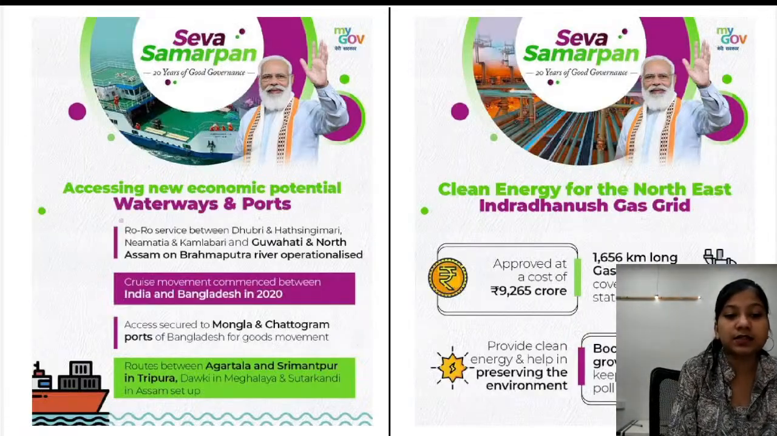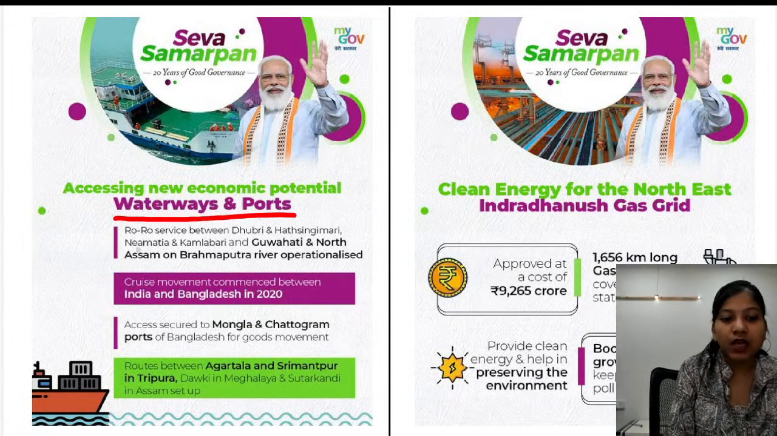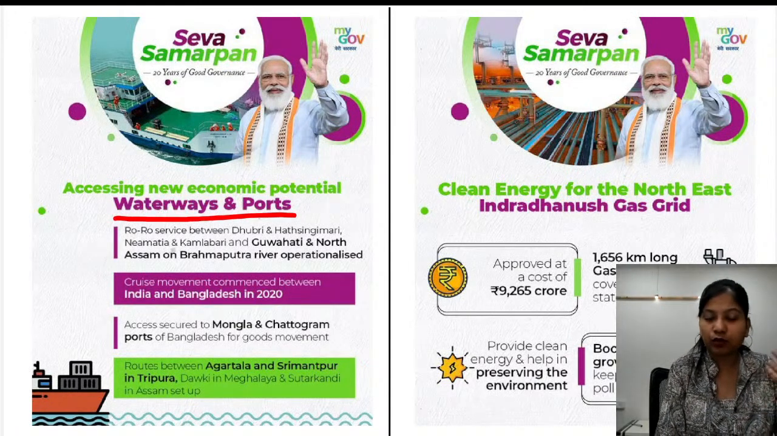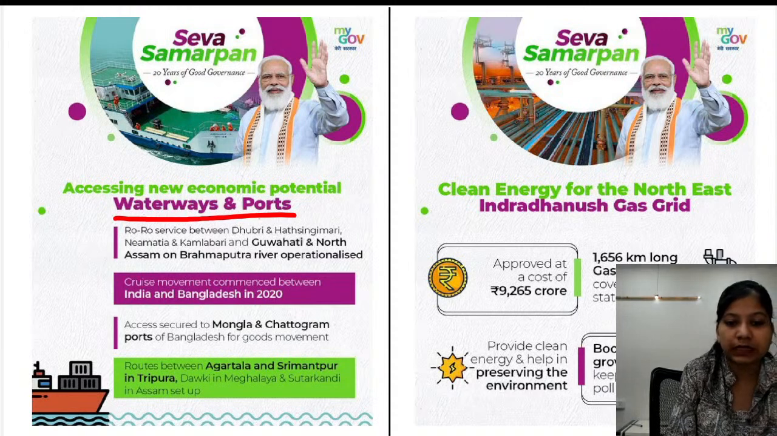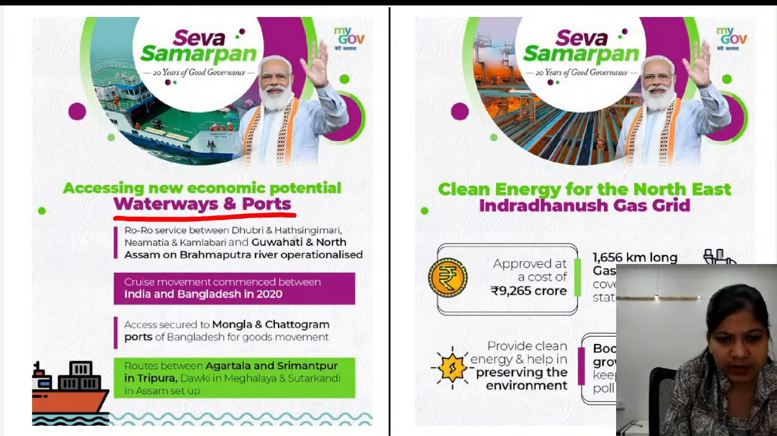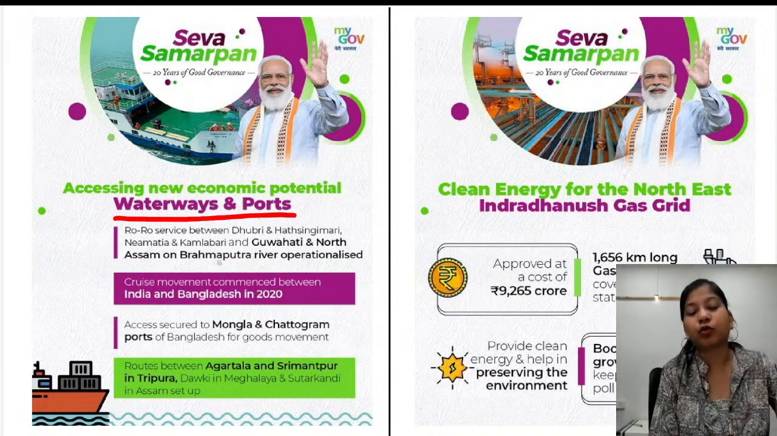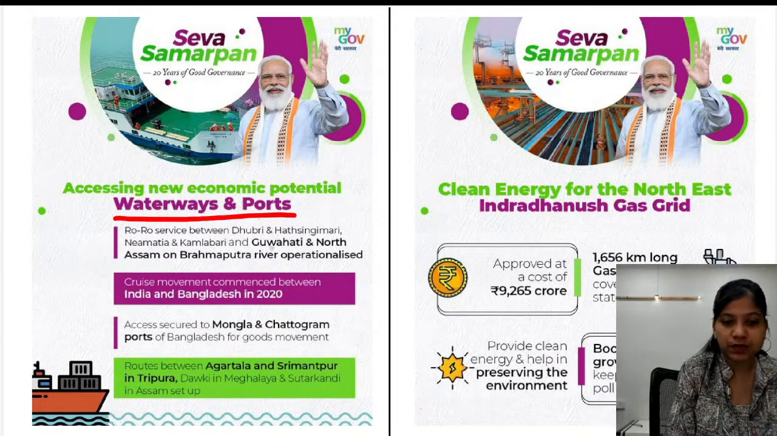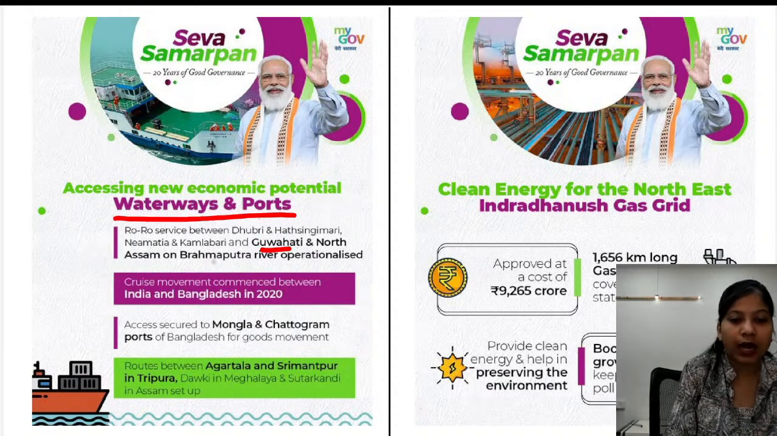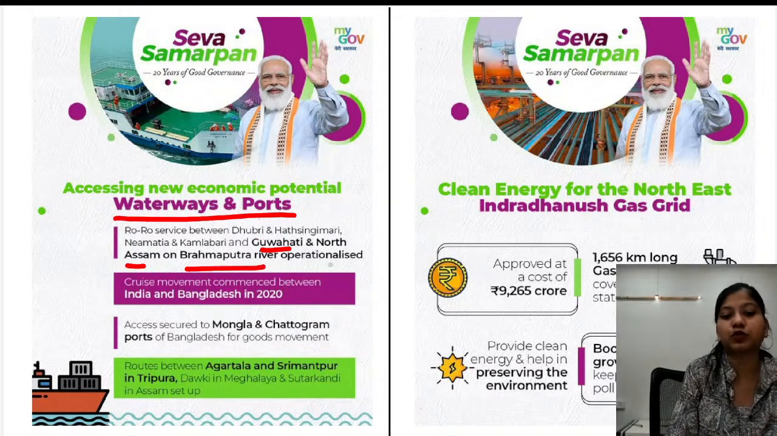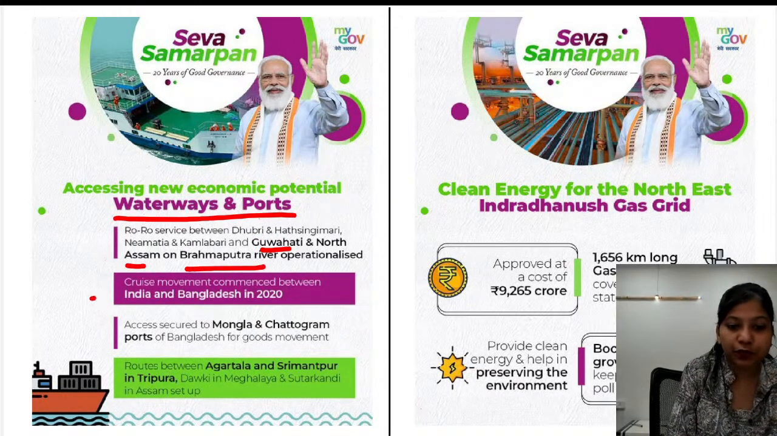Next area is the waterways and ports connectivity. So RoRo service, roll-out, roll-off service between Dhubri and Hatsingmiri, and these are the other regions where the RoRo service has been introduced. In Guwahati and North Assam on the Brahmaputra River. And then we have cruise movement, which has been commenced between India and Bangladesh.